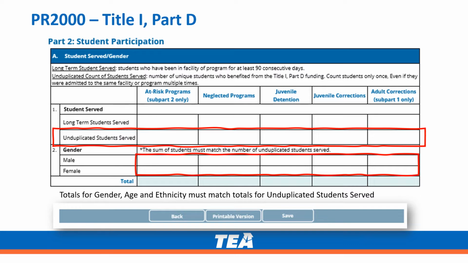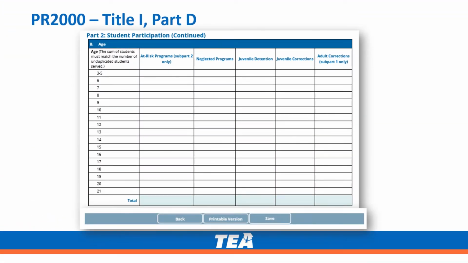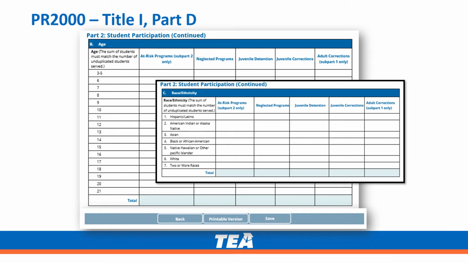The unduplicated student count will then be subdivided by gender, and the totals for gender and age and ethnicity must match the total for unduplicated students served. In Part 2, Section B, Age, is where the LEA will list the student numbers by age, and in Section C, the LEA will list the student numbers by race and ethnicity. The numbers for the totals for each of these groups must match the number of unduplicated students.